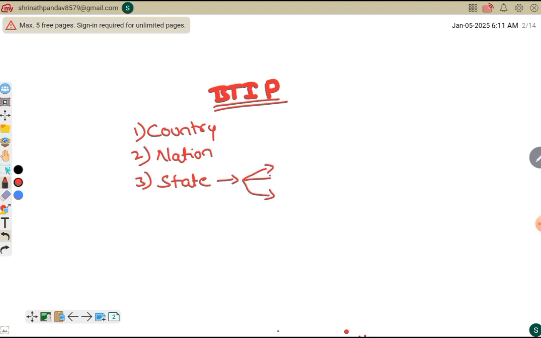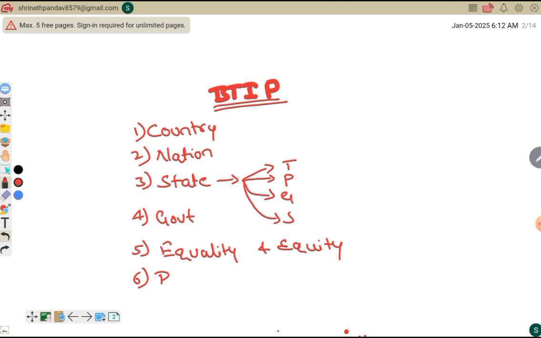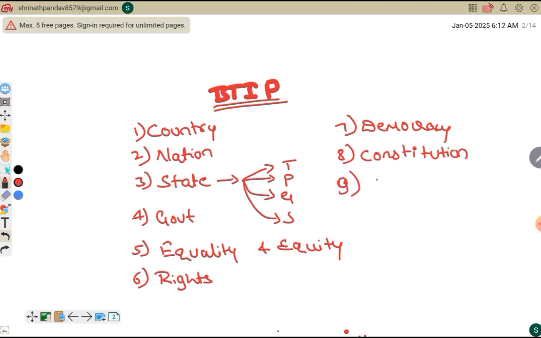State includes territory, population, government, sovereignty. Then we have seen the government, equality and equity, right, democracy, constitution, and separation of power.